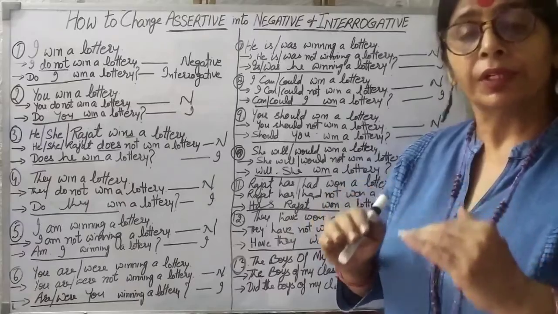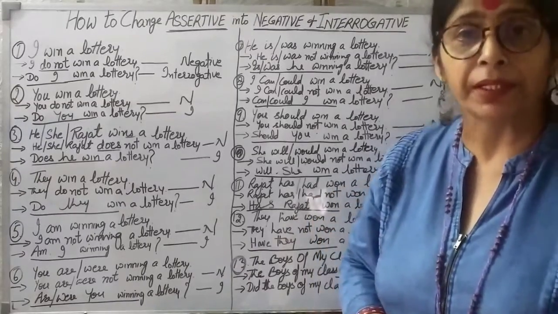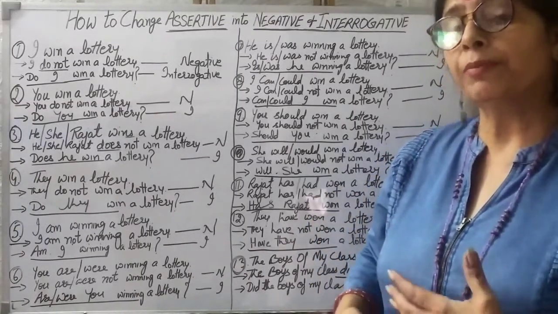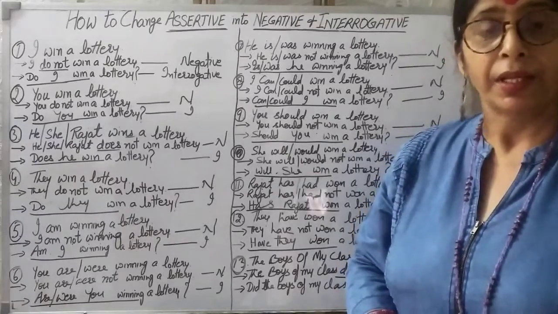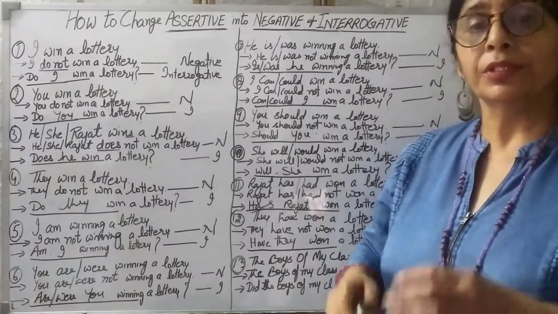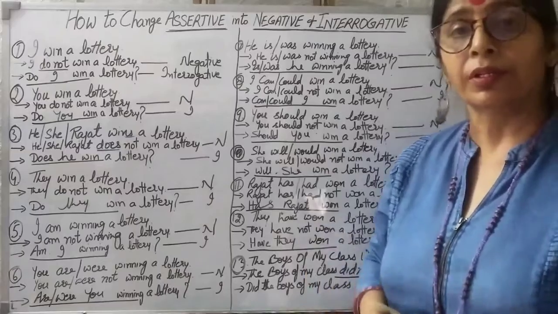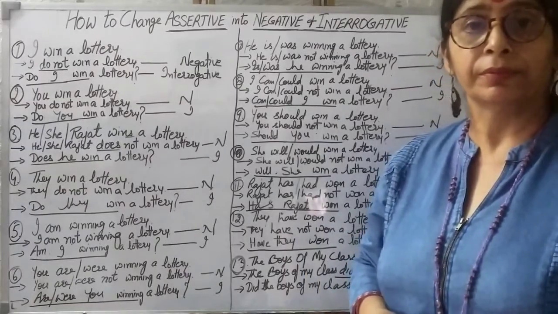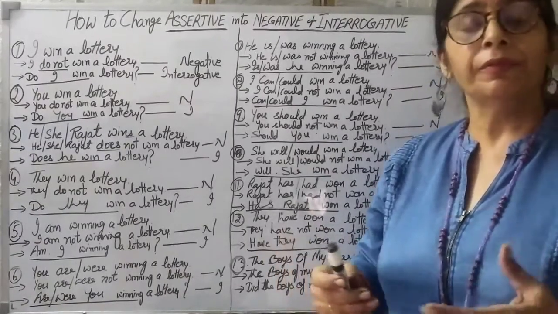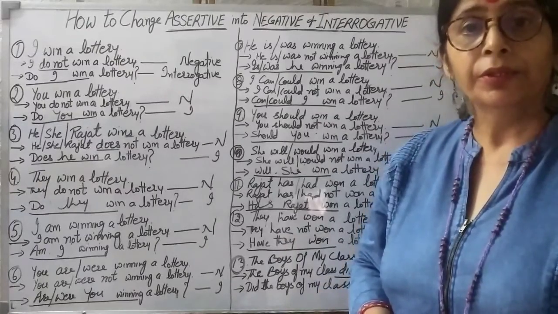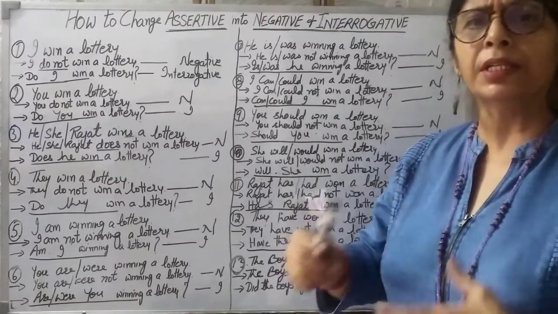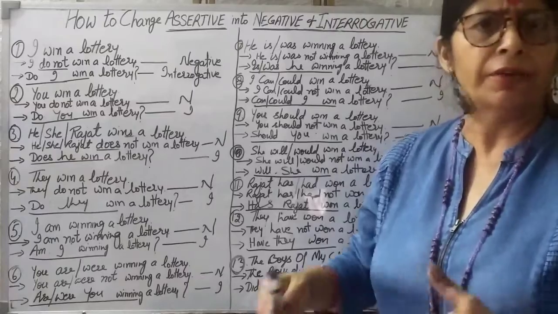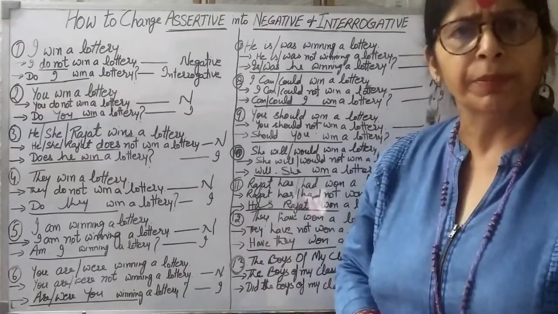This word not always needs a company, and this company comes from helping verbs. Yes, we always use this word not with some helping verb. Helping verbs means is, am, are, was, were, can, could, have, has. Okay, all these are helping verbs.